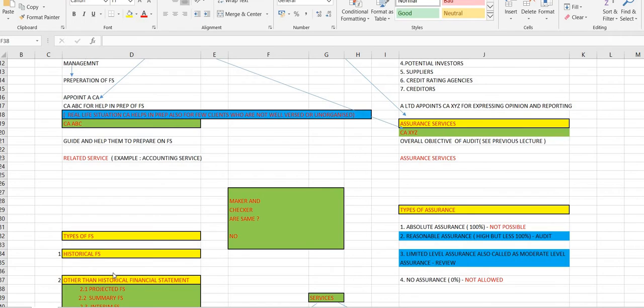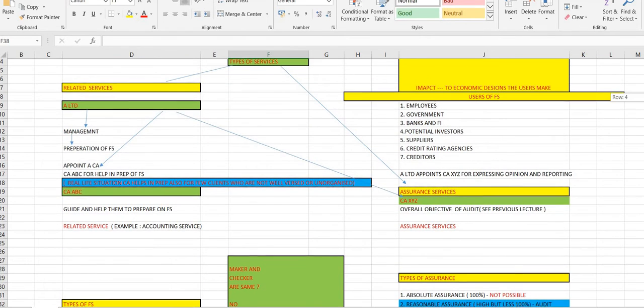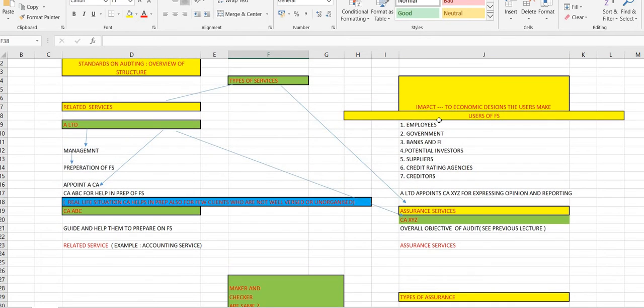So guys, now let's discuss the assurance services, right? Basically, in assurance services, can the maker and the checker be the same? No, they can't. The company A Limited did not prepare the financial statements on their own. They took help of a chartered accountant. It's not like he exactly prepared everything, but he helped them change the books of accounts from traditional methods to maybe inputting it in Tally. He made the firm's data in Tally. So that's also preparing financial statements, right? So that's what related services was.